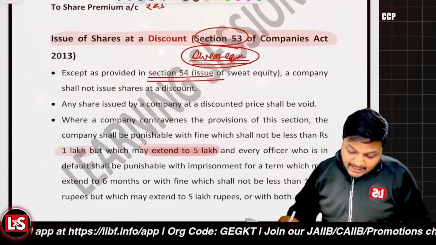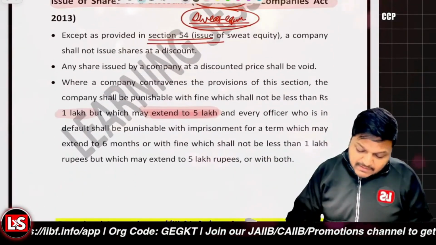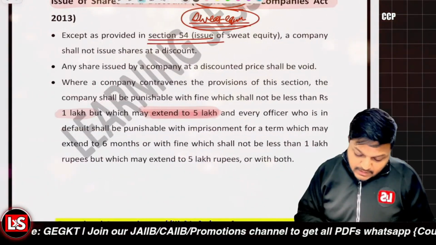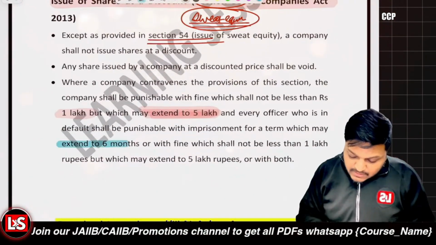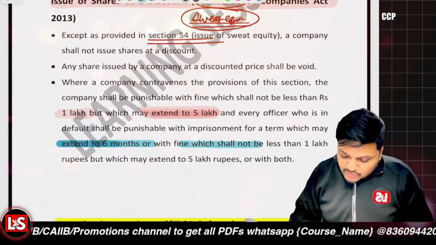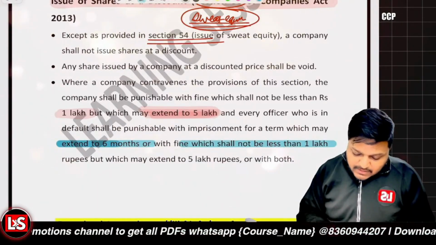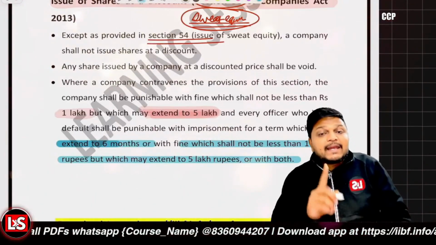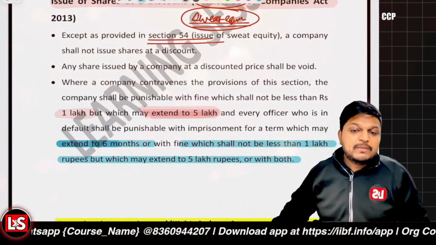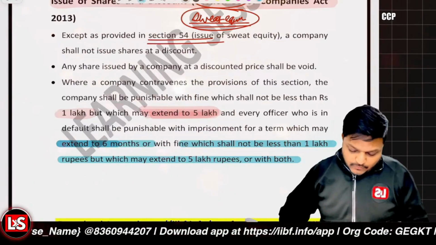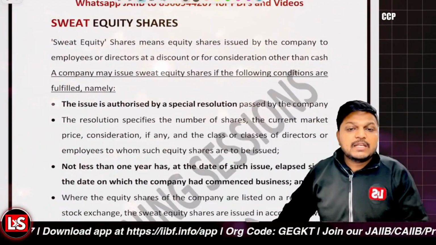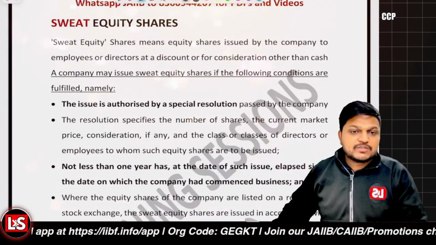And further, every single officer who is in default shall be punishable with imprisonment for a term which may extend up to 6 months, and a fine which will not be less than 1 lakh rupees and which may extend to 5 lakh rupees. So there is a penalty on the company and every single officer who is involved in that. Now, next we should be learning about the sweat equity shares.